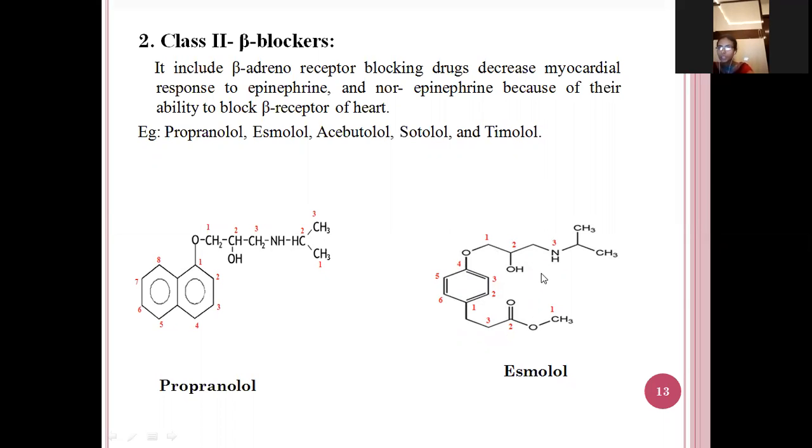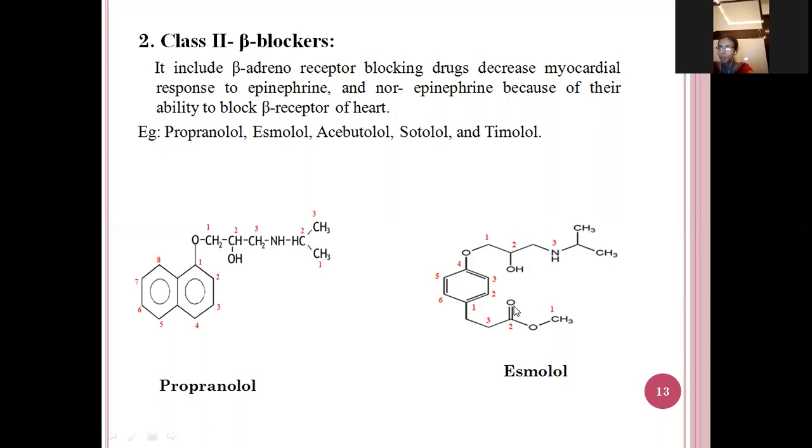So it is propoxy, with the hydroxyl group in the second position. So it is the propoxy. 1, 2, 3. 3 carbon atoms, in the second position a hydroxyl group is there. And here an amine group, and here 1, 2, 3. 3 carbon atoms are there.